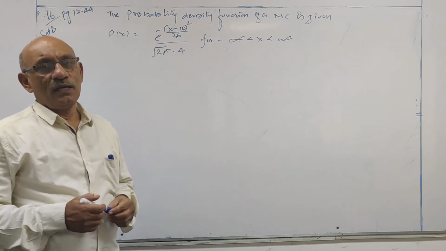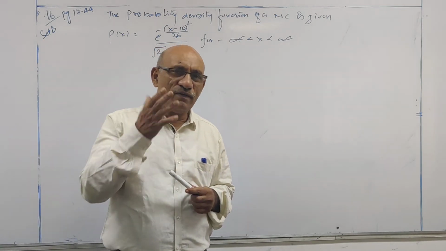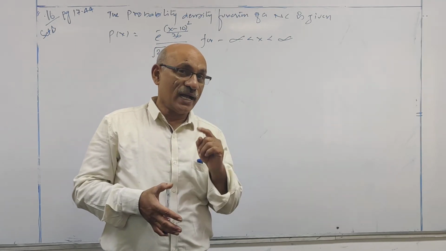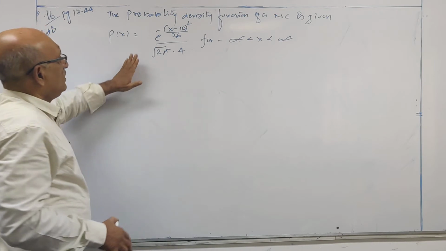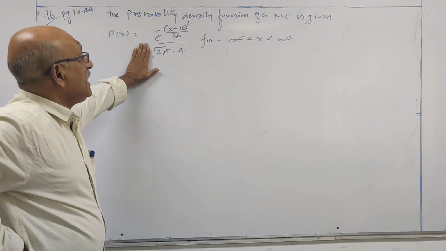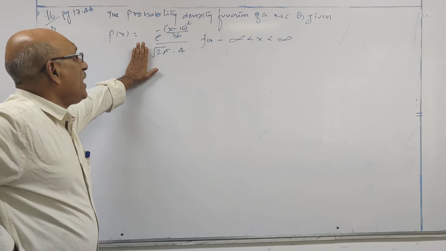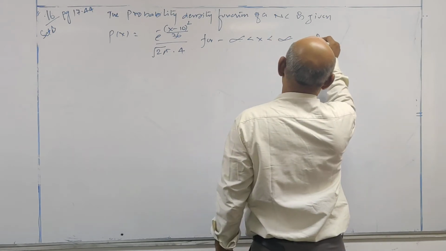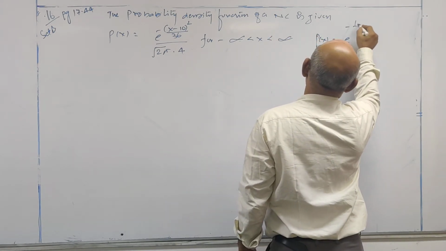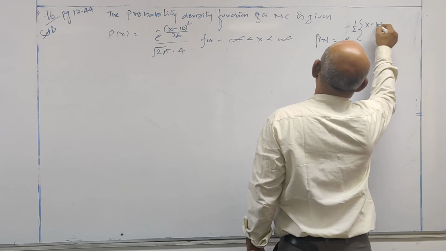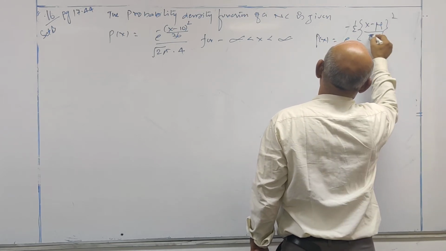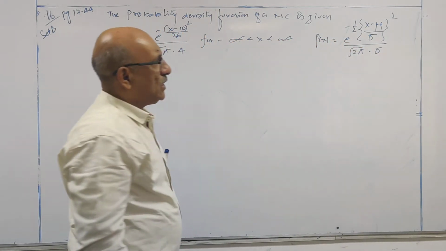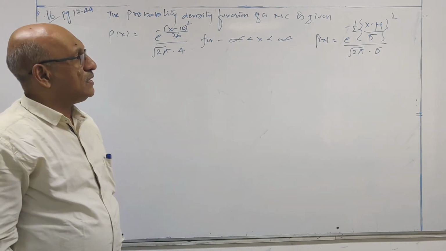This is my question. In the ICAI material, only one part is asked, calculate the coefficient of variation, but I am doing all the calculations for practice. When the probability density function is given in this manner, you have to see whether it is in the standard format or not. What is the standard format? P of x is equal to e power minus 1 by 2 into ((x minus mu) divided by sigma) whole square, divided by 2 pi under root into standard deviation. This is the standard format of the normal distribution.